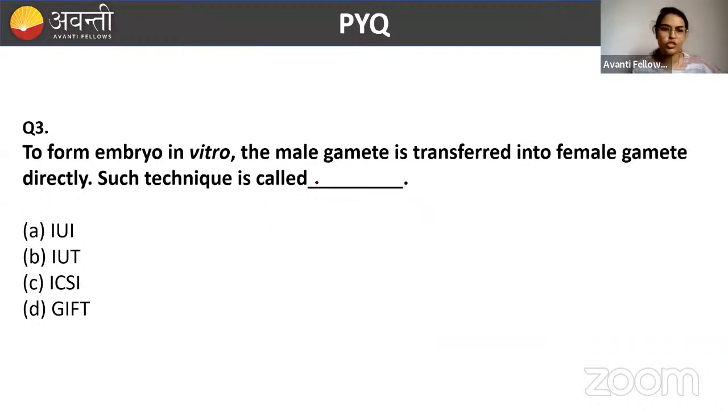Okay, so please answer the question. To form an embryo in vitro, the male gamete is transferred into the female gamete directly. Such a technique is called... Okay, I will launch the poll now. Please answer in the poll, and the YouTube students have to answer in the chat. I see the YouTube students are not very active. Please try to be active so that I'll come to know who is understanding better.